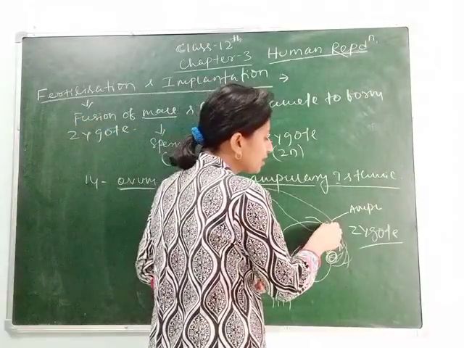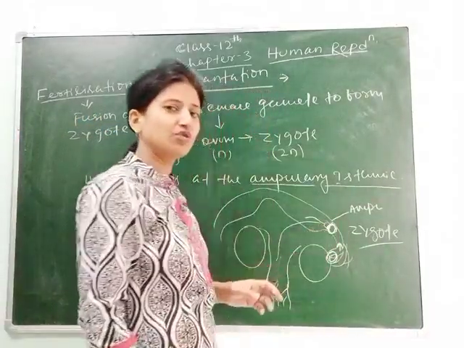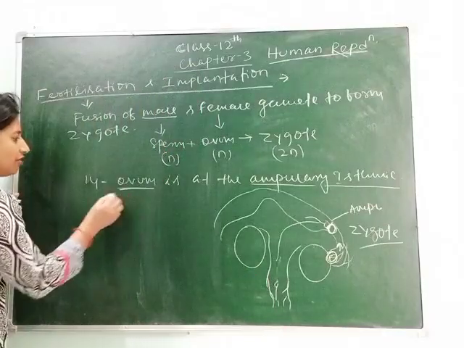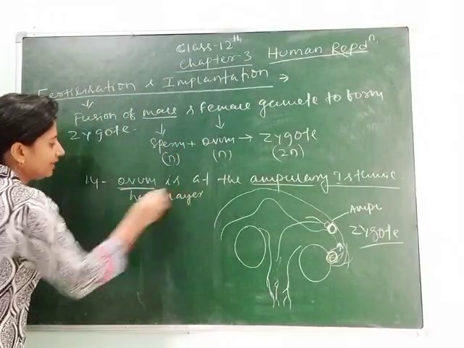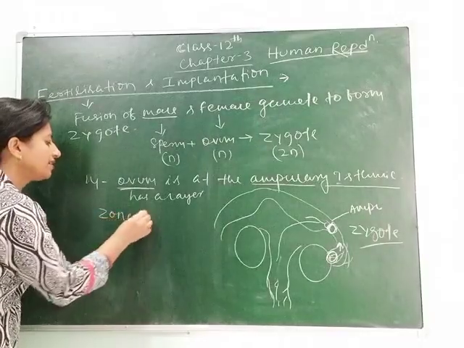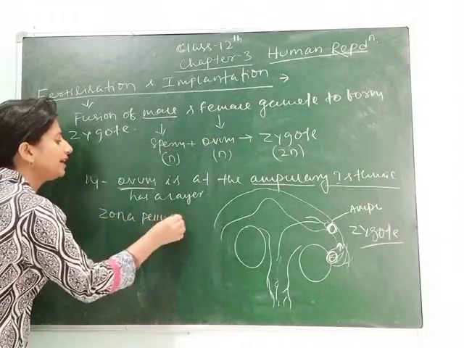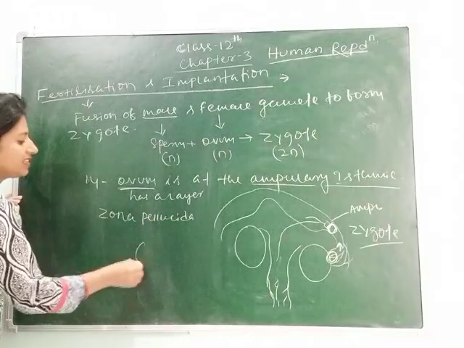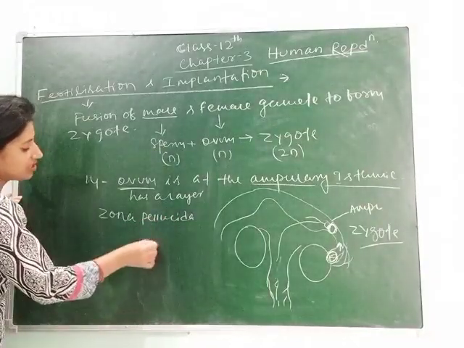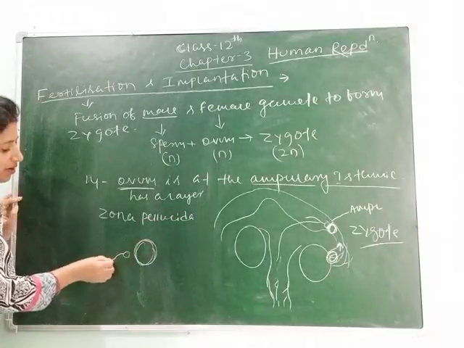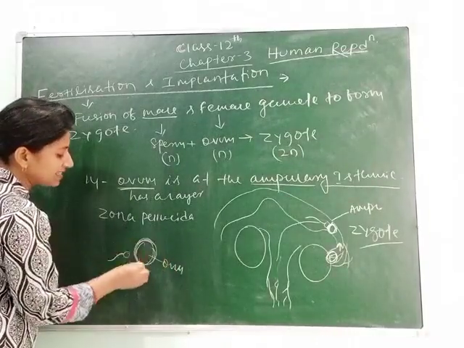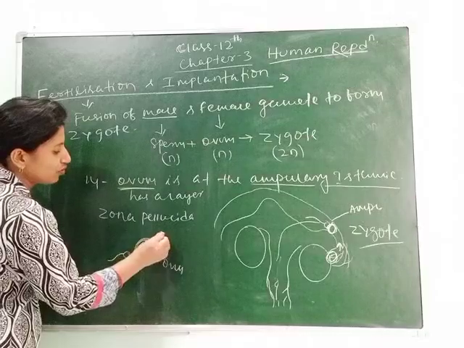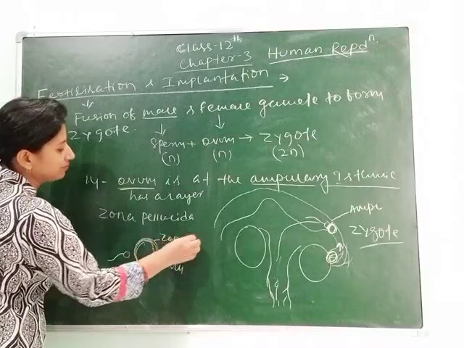So how does this fertilization occur? As we know that the ovum has a layer called the zona pellucida layer. This layer is crossed by the sperm. This is the sperm and this is the ovum, and this layer is called the zona pellucida.